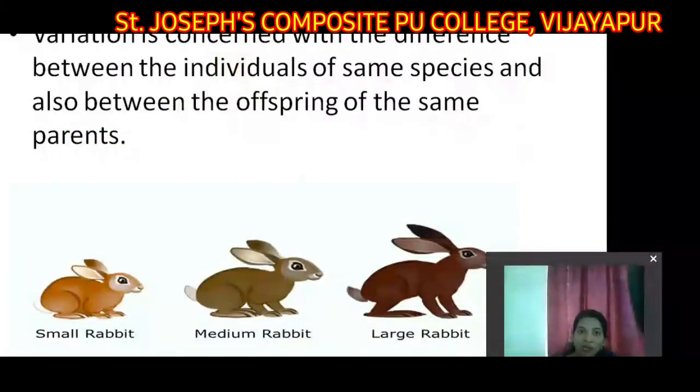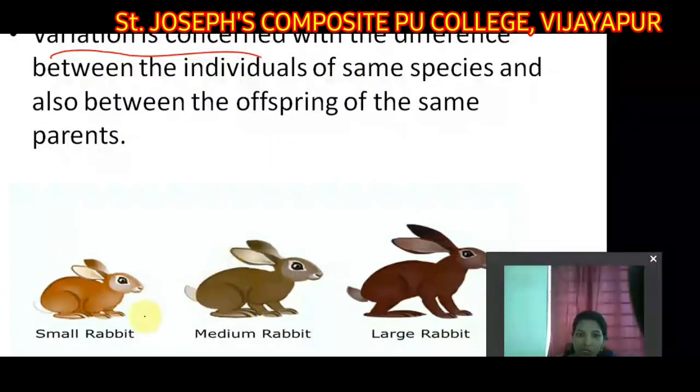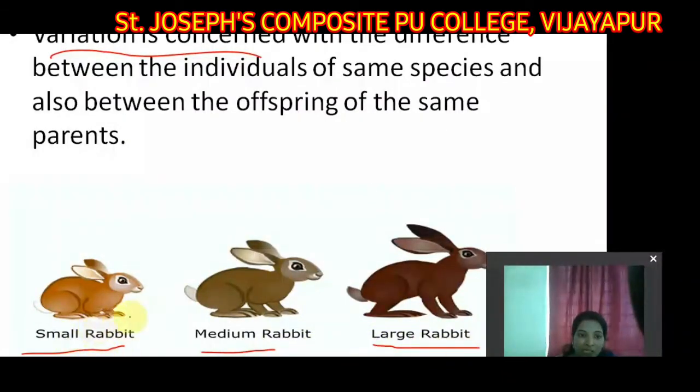Now let's see what those variations are. Why are the characters changing from generation to generation, and what are the changes? As you see here in the picture, variations means the changes that are occurring. Variation is concerned with the difference between individuals of the same species. As you can see, small rabbit, medium rabbit, and also large rabbit. The color variations, as you see, yellow up to brown, how the changes are made here. This may be within the same species or between the offspring of the same parents or different parents also. So we consider this as variations.